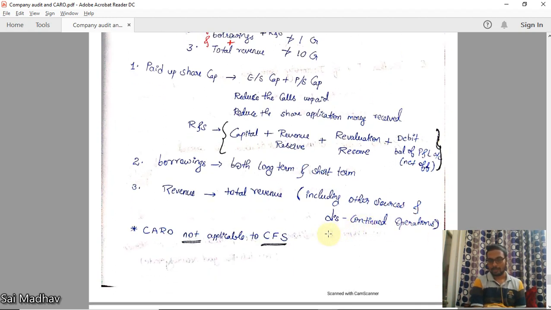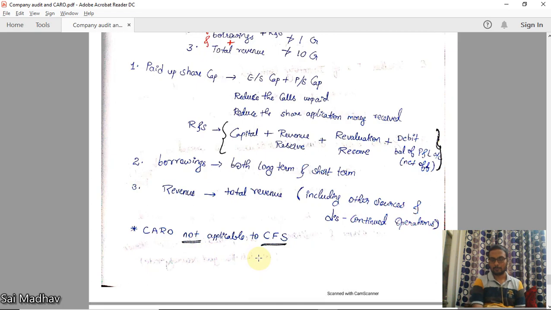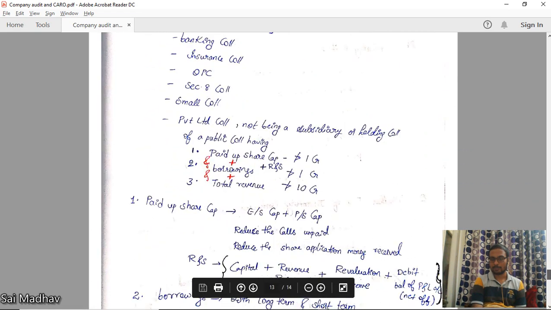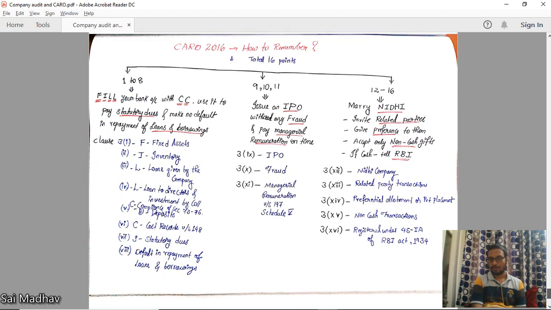Right? CARO is not applicable to CFS, consolidated financial statements. For that, CARO is not applicable. Okay, this is CARO applicability. Here I have tried to cover the whole CARO in one page. Okay, you can read the parts.